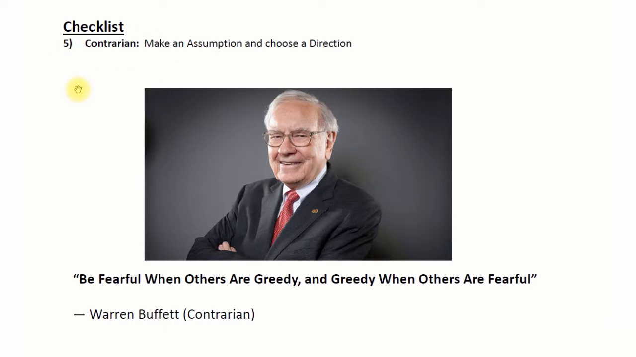And finally, we're at the last step of our checklist, which is number 5, which says contrarian. Make an assumption and choose a direction. Okay, so remember, when we're selling verticals, we still have to choose a direction. Do we believe the stock price is going up, or do we believe it's going down?